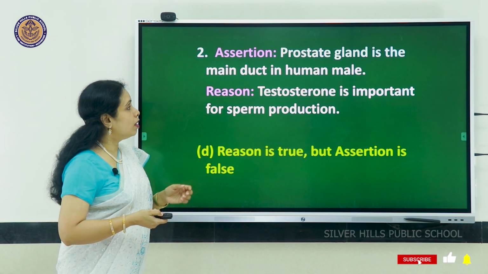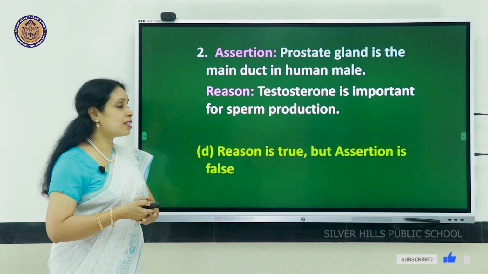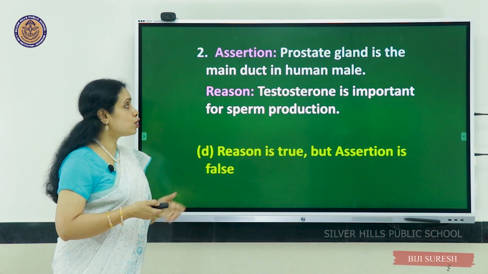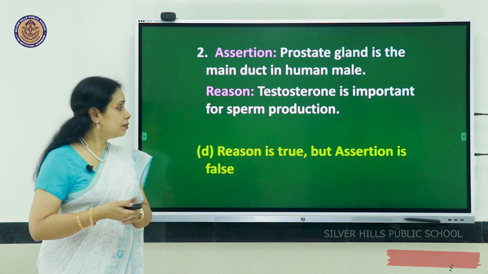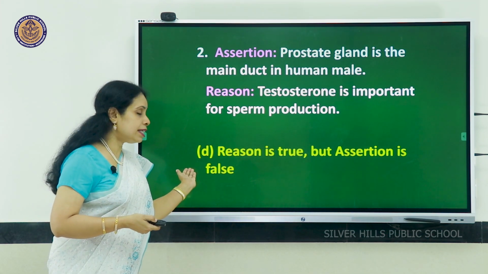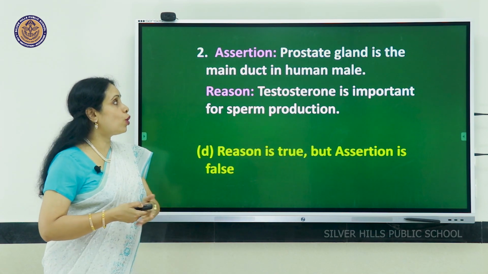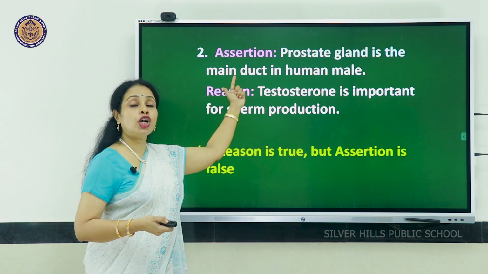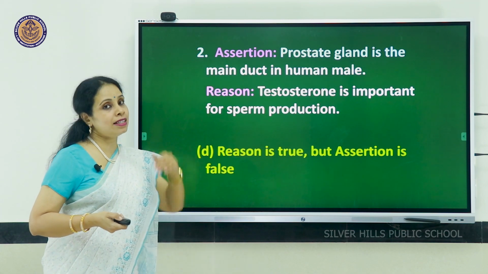Second question. Assertion is, prostate gland is the main duct in human male. Reason is, testosterone is important for sperm production. It is option D. Reason is true, but assertion is false. Prostate gland is not a tube, not a duct. It is a gland. So that statement is wrong.